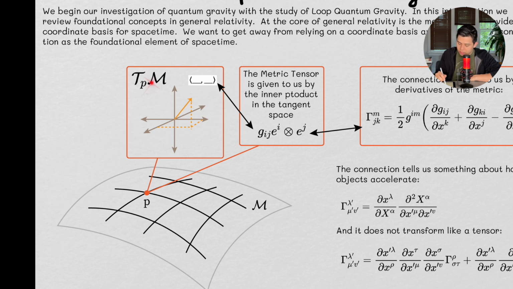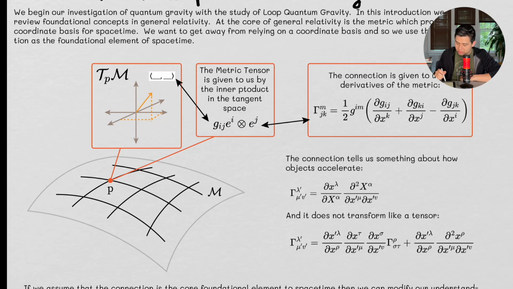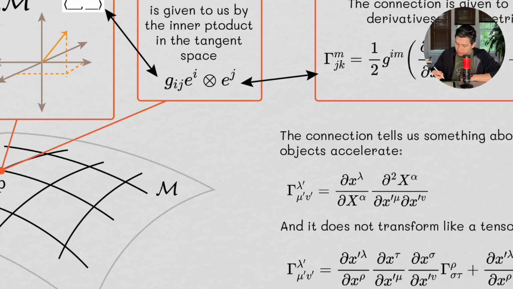But on this tangent space, we also have a metric. The metric is something that enables us to measure distances, right? So this metric tensor is given to us by the inner product in the tangent space. So if we have an inner product, we can create a metric in its own tensor space. This tensor space in this one in particular is a (0,2) tensor.